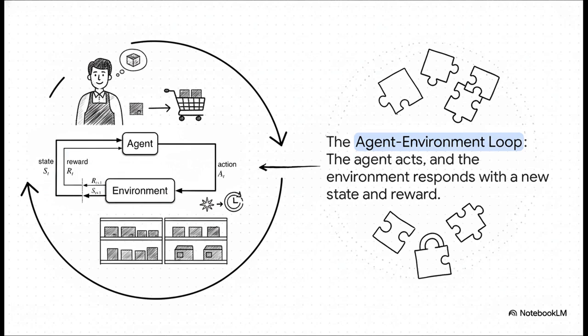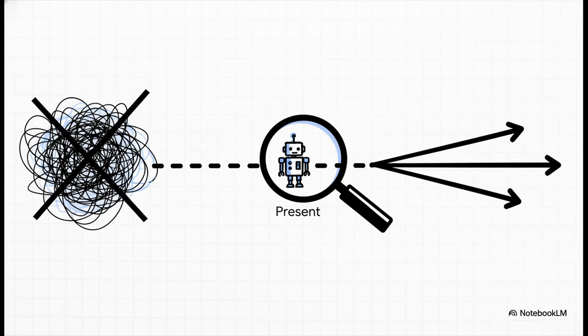And this diagram here shows how it all fits together in this beautiful continuous loop. Our decision maker, we call it the agent, looks at the current state, it takes an action, the world or the environment, then gives back a new state and a reward. And then the whole cycle just starts all over again. Observe, act, reward, repeat.